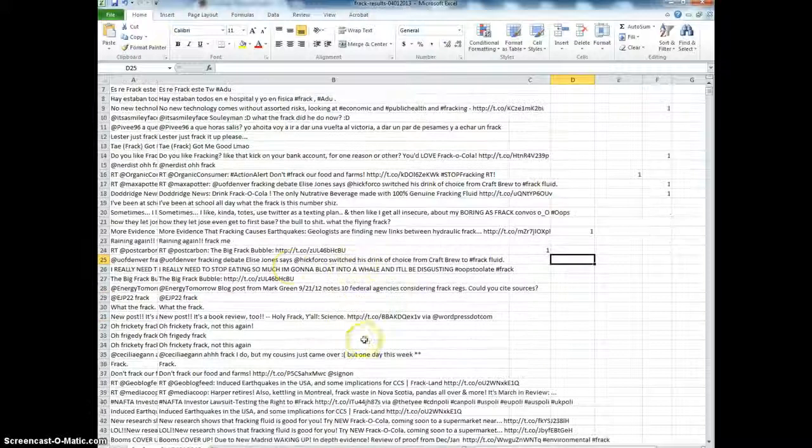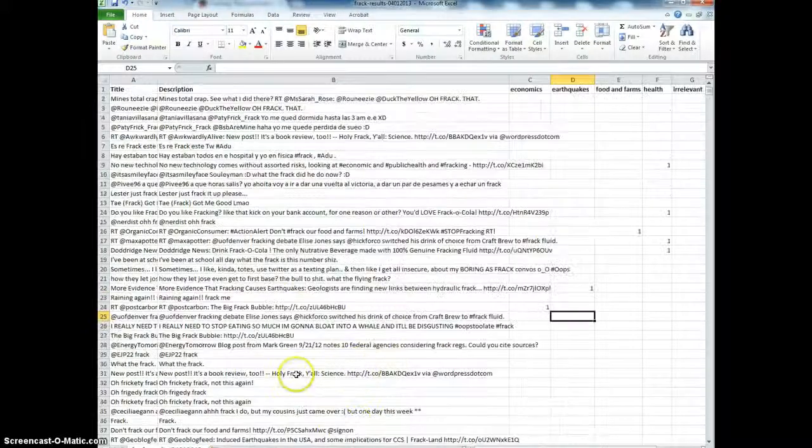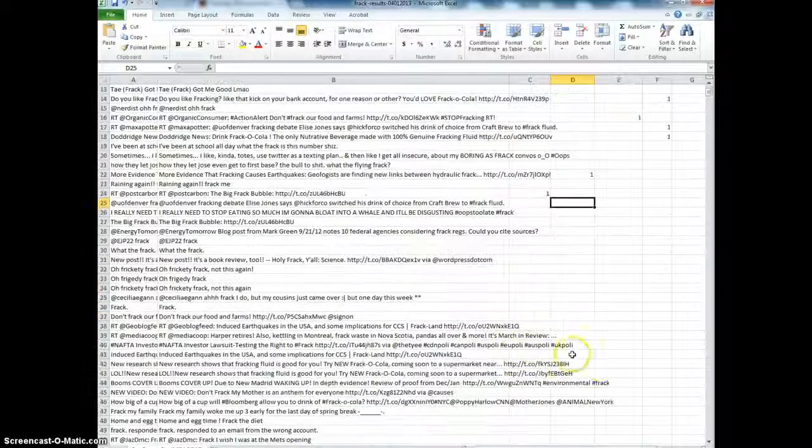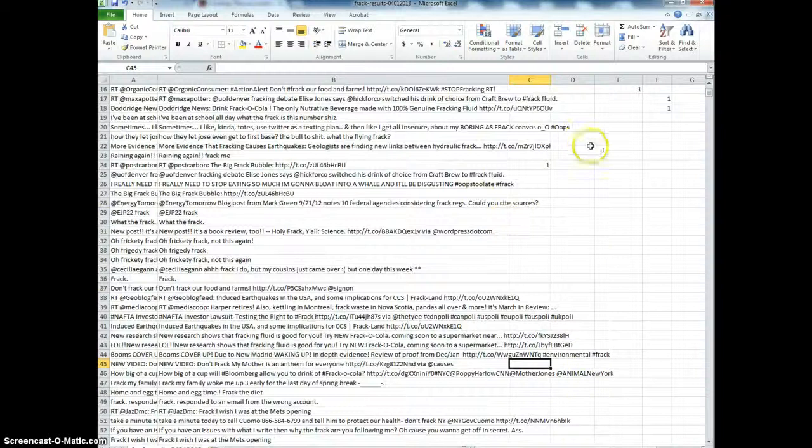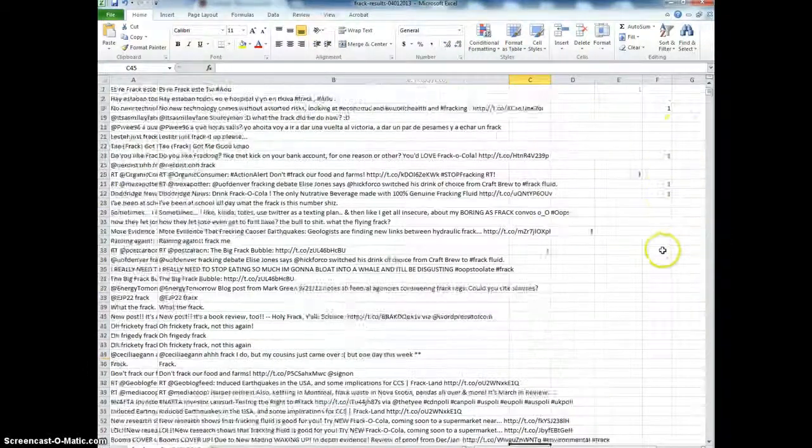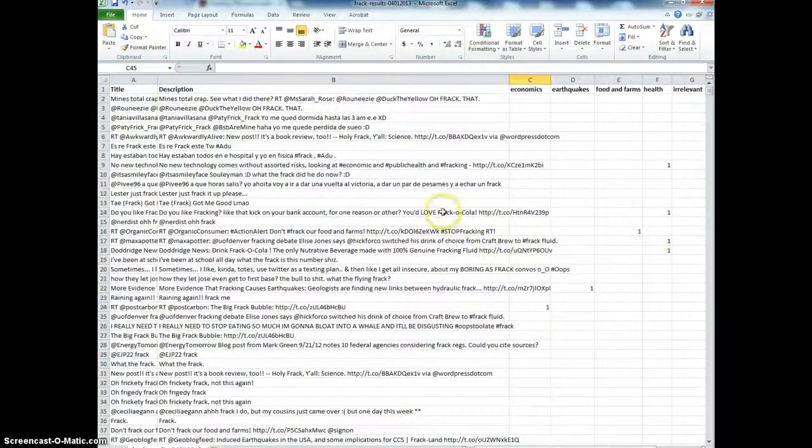So you can see, I'm not going to go any further. You get the basic idea. This is how you do content analysis using Microsoft Excel. And when you're done, you can always create a formula to sum up the number of times particular concepts appear, or you can save the file, open it up in SPSS, and then do more sophisticated types of charts and analysis.